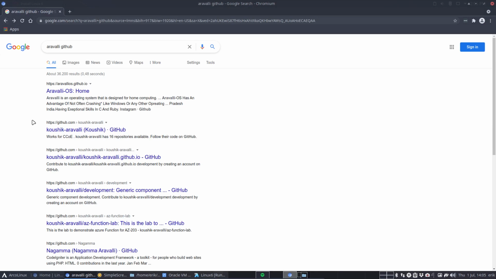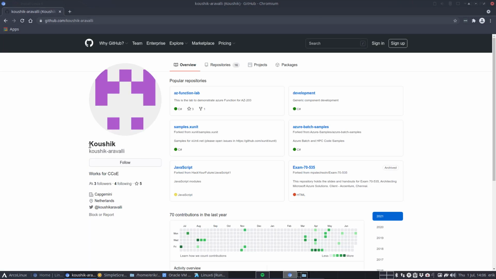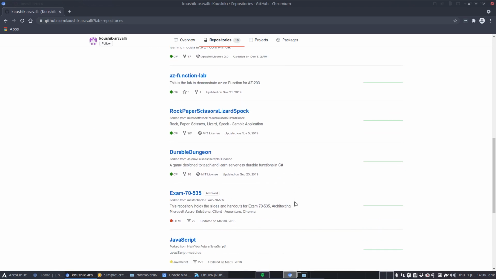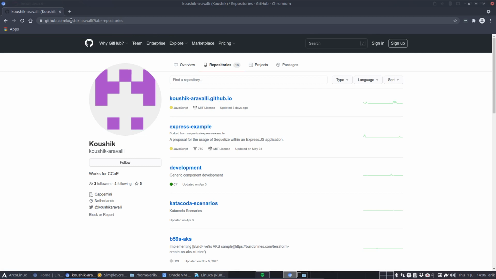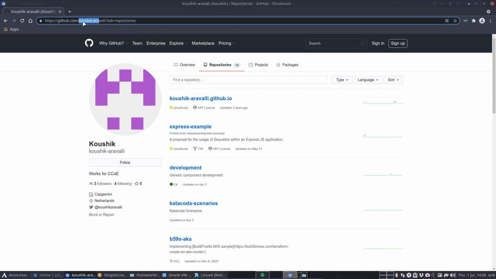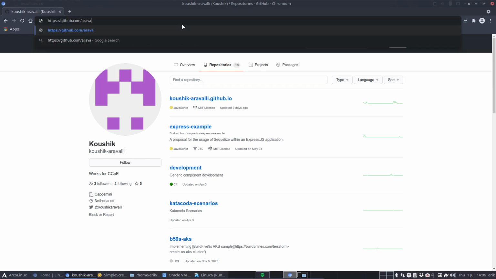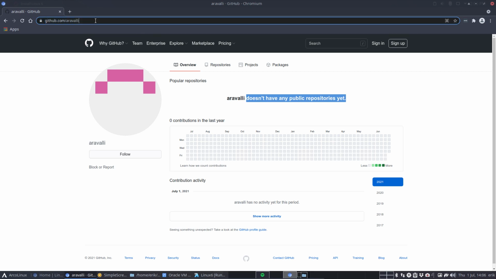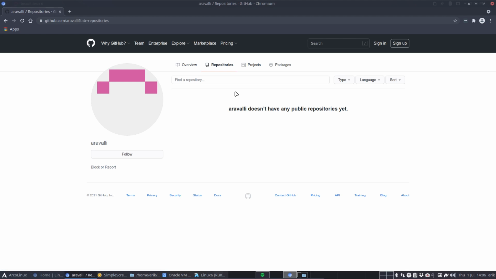So we're still very much doing a job of developing and all that. Might be something different to where I'm now. Not sure. I guess this is different. So this might be an issue, if you don't mind. But it is Kuznik Aravali. It's not Aravali. So the question is, is the organization Aravali still available? Yes, seems to be. It does not have any public repository. So I hope it's yours. So then it's cool, and then you can add repositories to it.